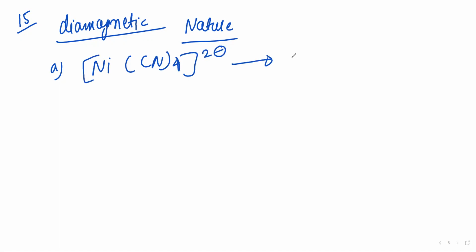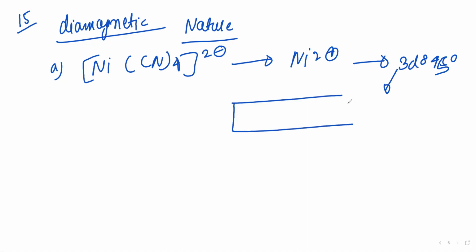So for nickel 2 plus, the last electronic configuration will be 3d8 4s0. So it will show the electronic distribution in d orbitals: 1 2 3 4 5 6 7 8, right?